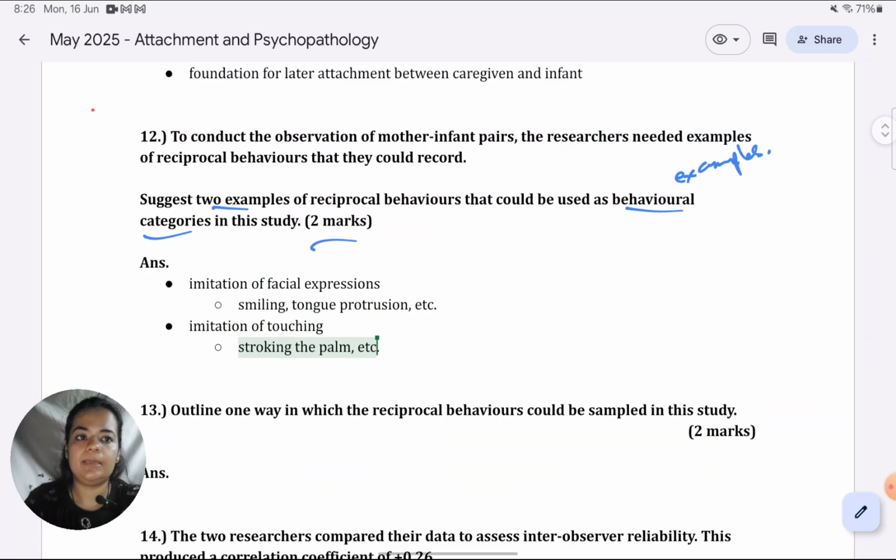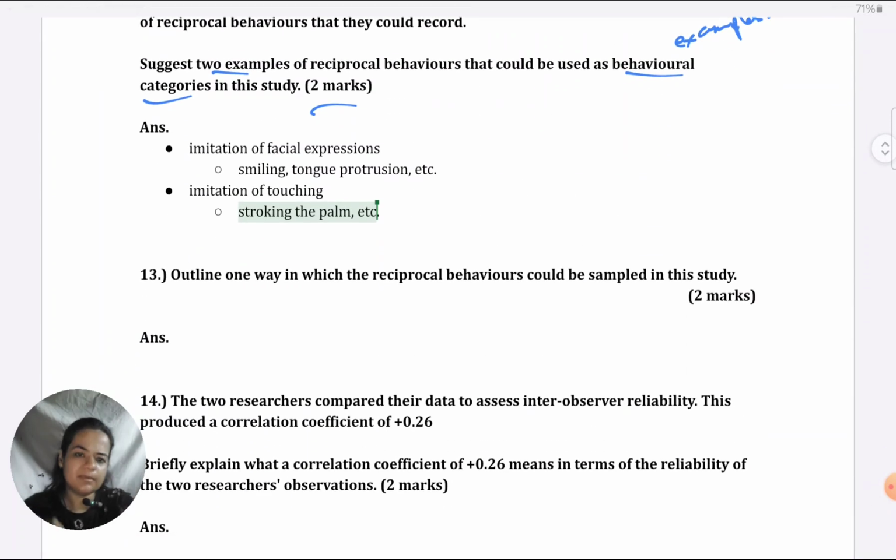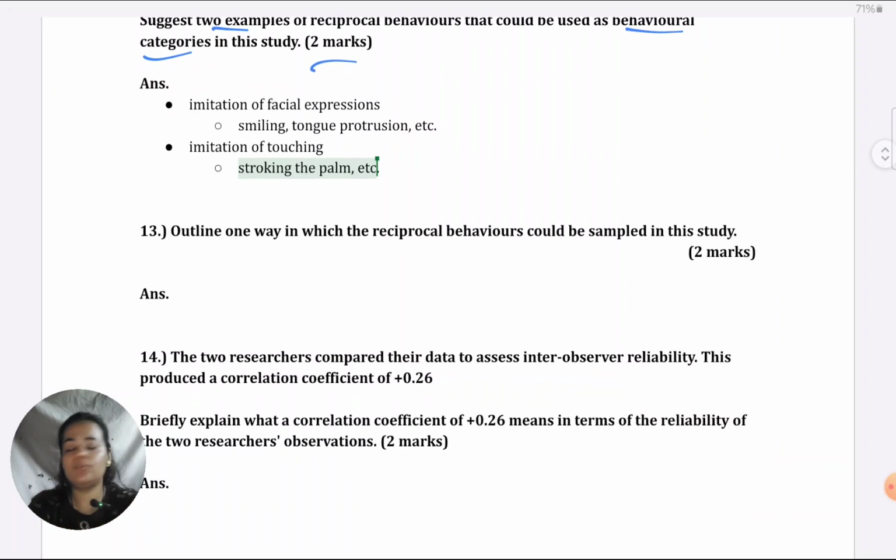It's come indirectly below. So that's why I don't give it here, because then it will be overlapping also with something you have to give later, and it will waste your time to operationalize here. Next question is, outline one way in which reciprocal behaviors could be sampled in this study.